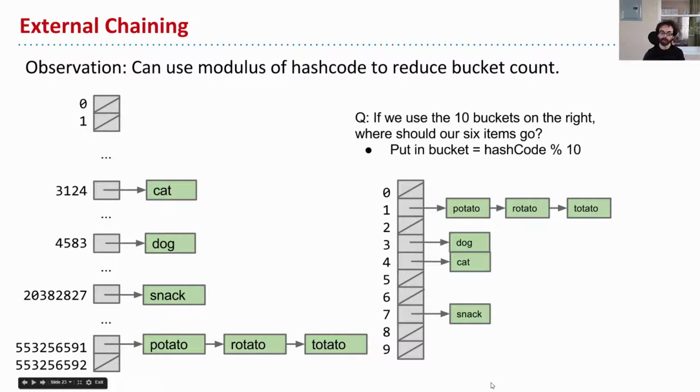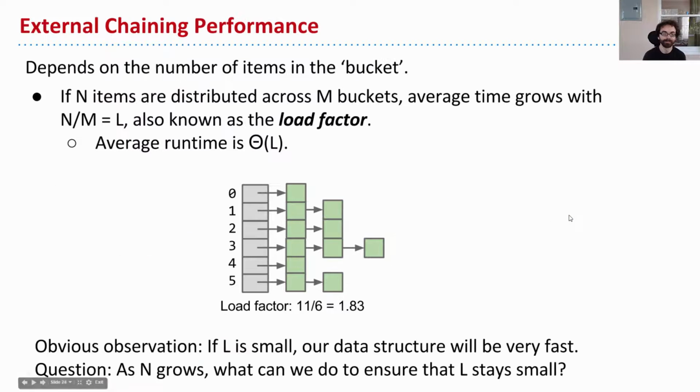So right here, we are saving. We're going from an array of size 2 billion to an array of size 10. And at least for this data set shown, we incurred no hit in performance. Okay, so that's pretty good. However, if you start inserting more items, eventually you're going to start getting buckets with more and more stuff.